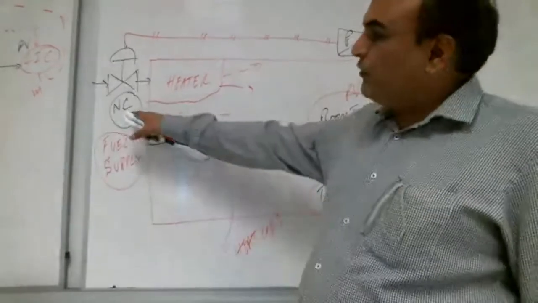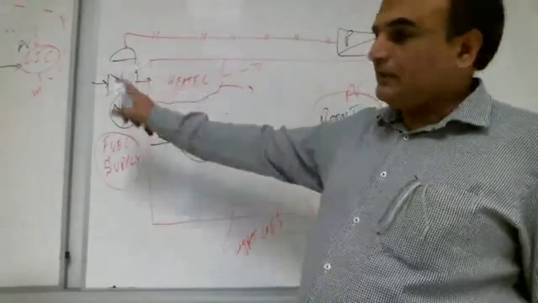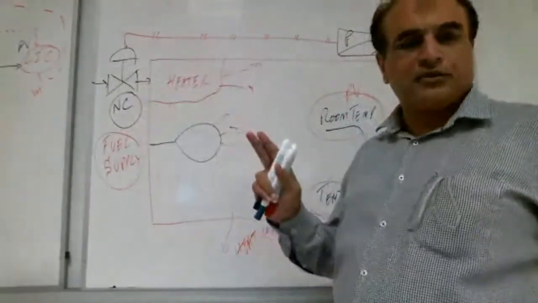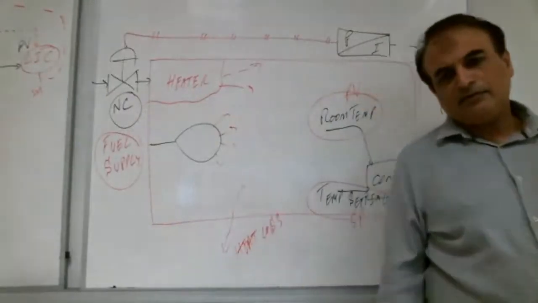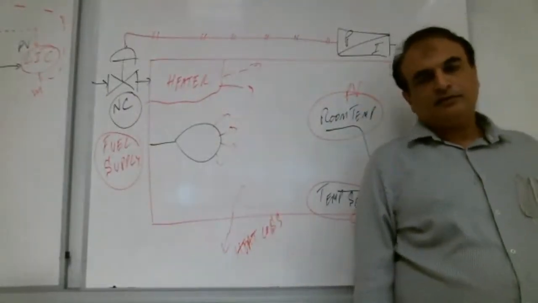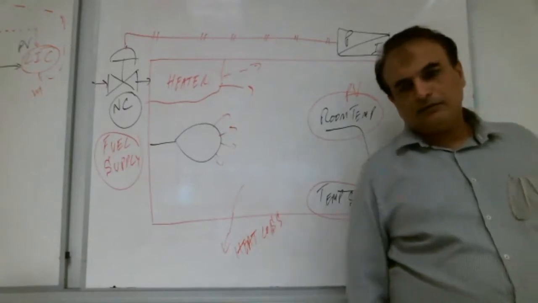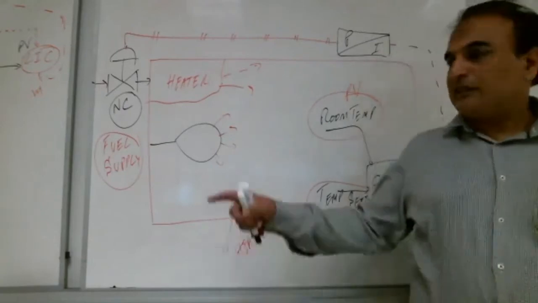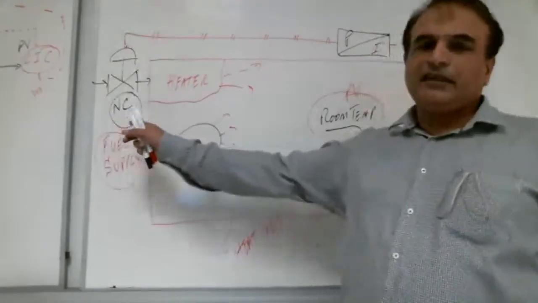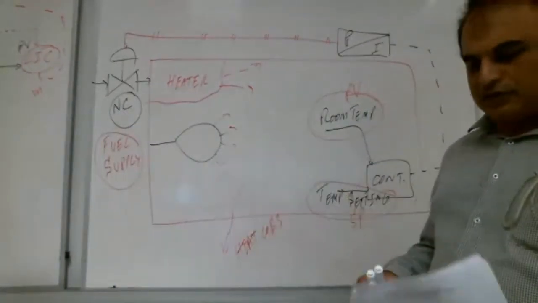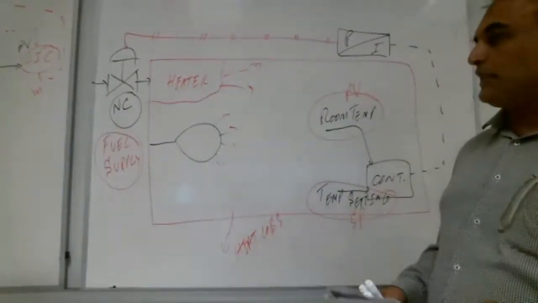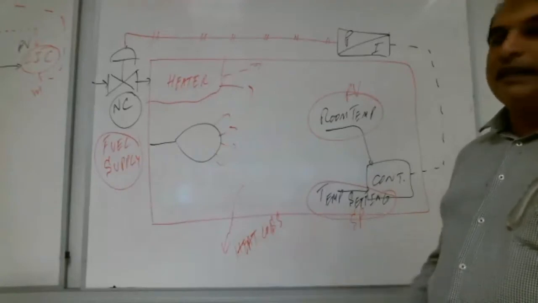So whenever we want, it should get open. Otherwise, it should be closed. Shabab with me? Yes, with you, teacher. So that's why we are saying it should be normally closed. It is all the time closed, and whenever we want, we can open it and bring the fuel.